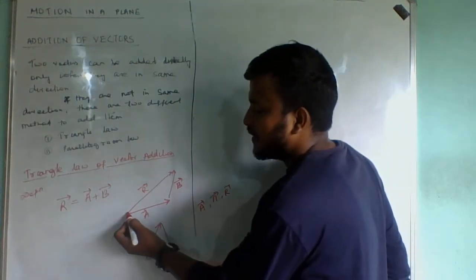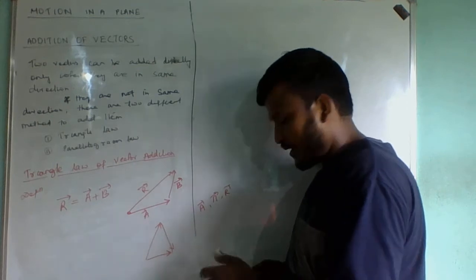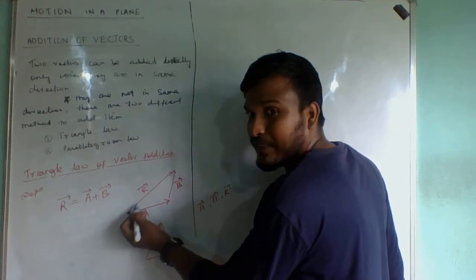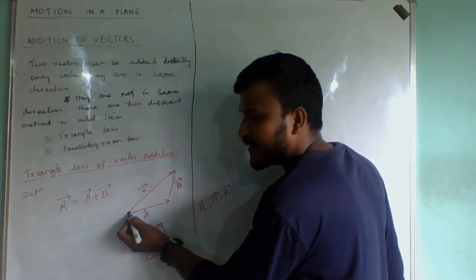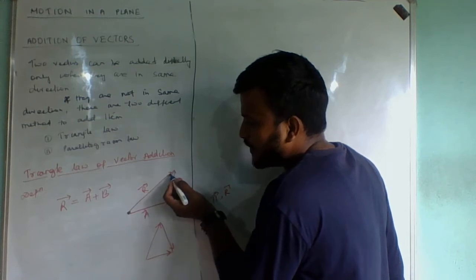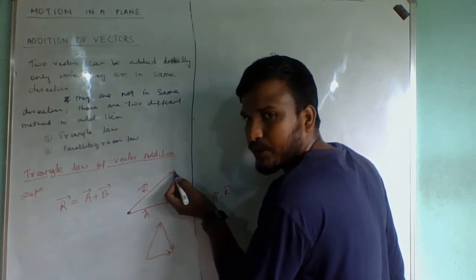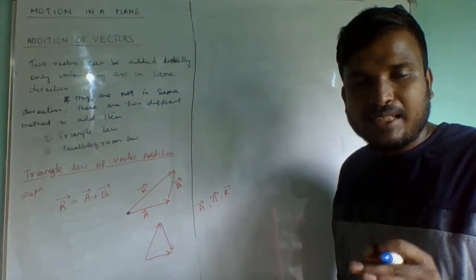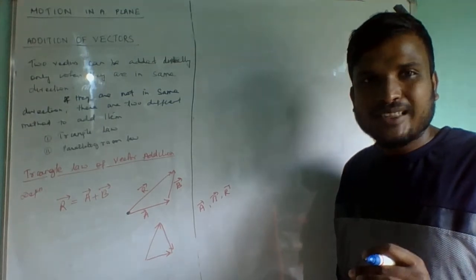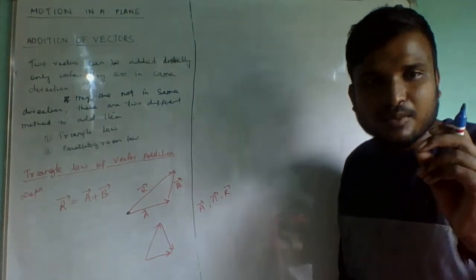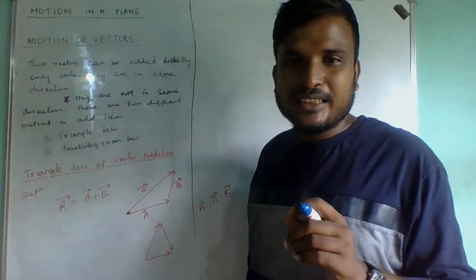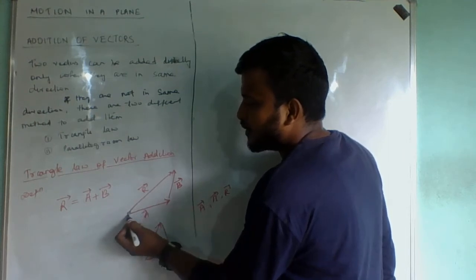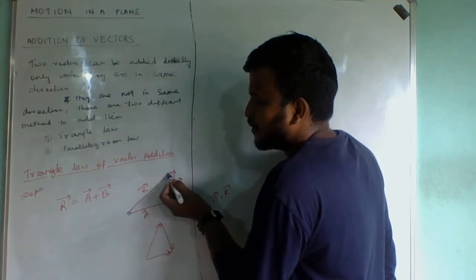Here you see at this point, these two vectors are co-initial vectors because they originate from the same point. But at this point, these two vectors end at the same point. So the vector which is both co-initial and co-terminus with the other two is called the resultant. You see this R, here it is co-initial, here it is co-terminus.